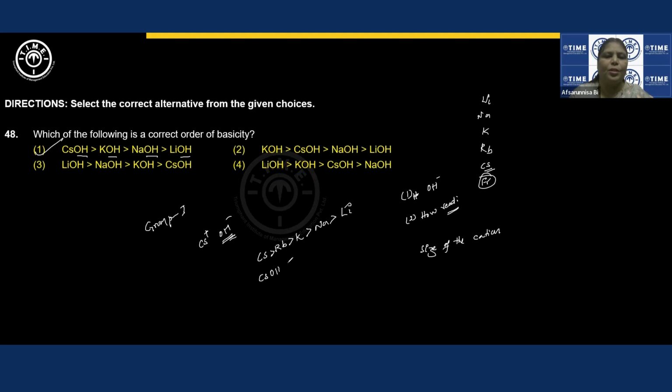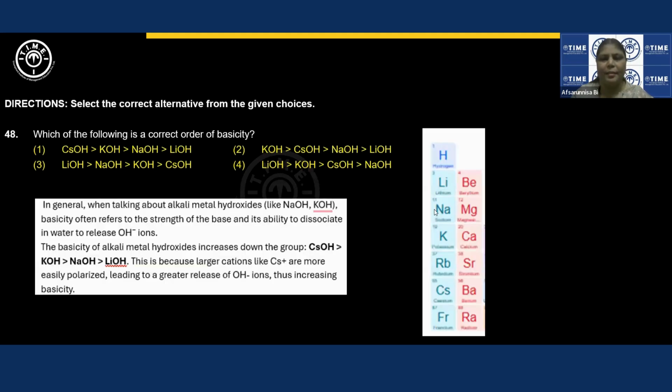So obviously CsOH will be of greater basic strength compared to RbOH, which will be greater compared to KOH, greater than NaOH, and then LiOH. So this will be the order. Make a correction: this should be strength of base, strength of basic character, what I mean is not basicity. Moving ahead, this is what is in the periodic table, and you can see the elements: lithium, sodium, potassium, rubidium, cesium. Lithium does not belong to alkali metals is not correct.